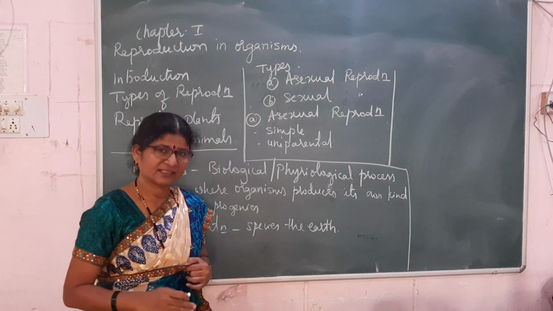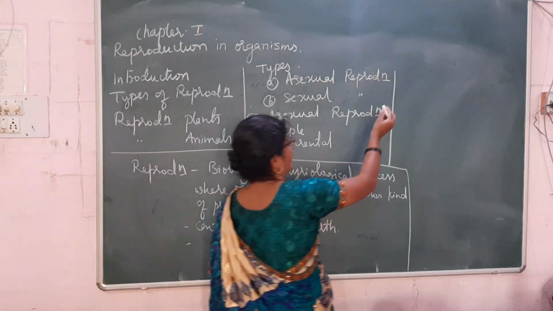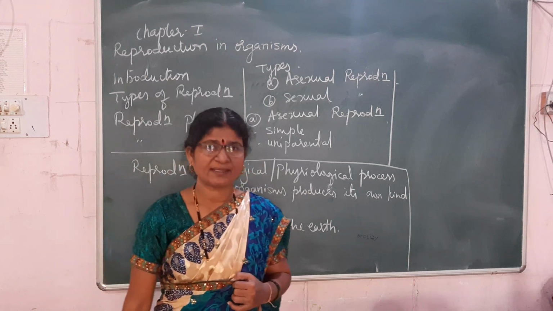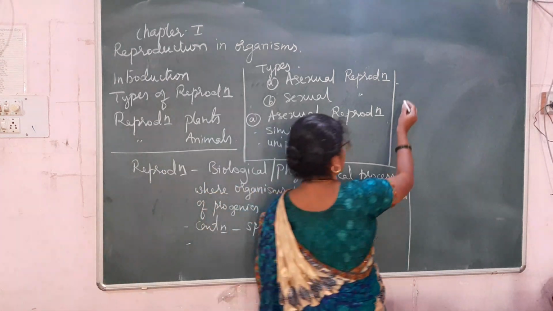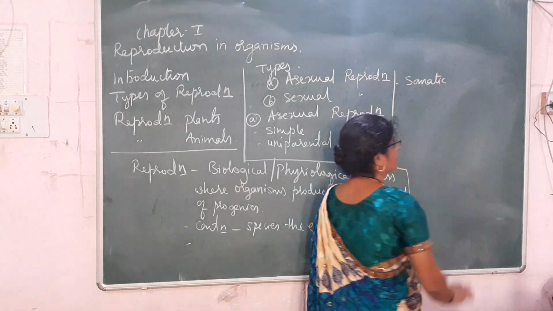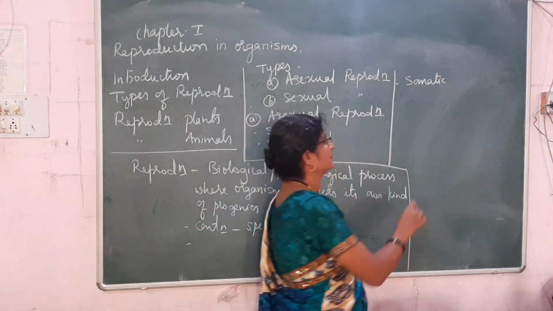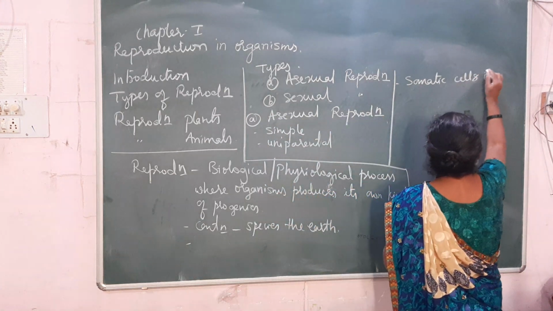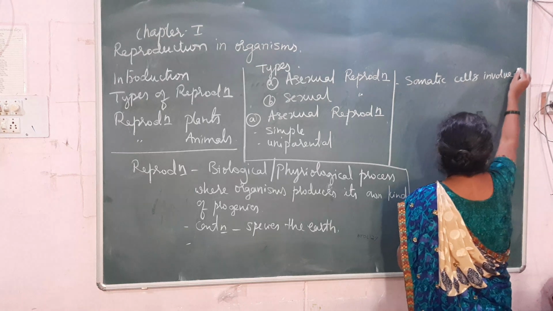Only one parent is involved in the reproduction, and it involves body cells, or you can say somatic cells. Somatic cells are also called body cells. So somatic cells are involved in the reproduction.